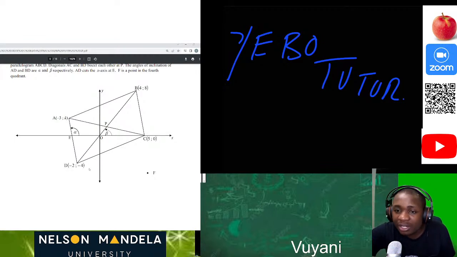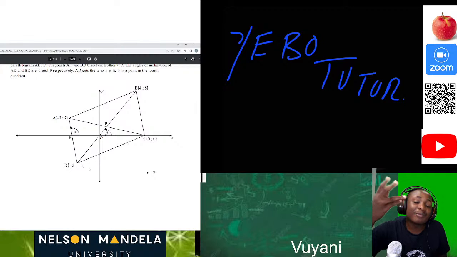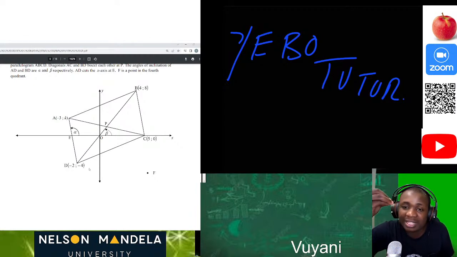We were taught about collinear points, perpendicular bisectors, tangents, and how to calculate the equation of a line using y minus y1 equals m open bracket x minus x1. We were also taught how to calculate the gradient of a perpendicular line. Now, in grade 12, we're introduced to what we call circle geometry.